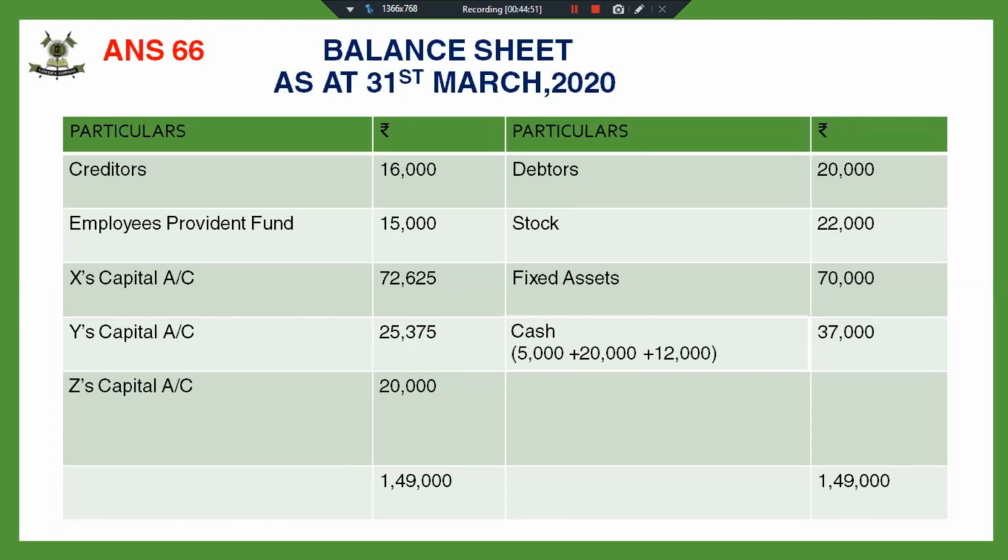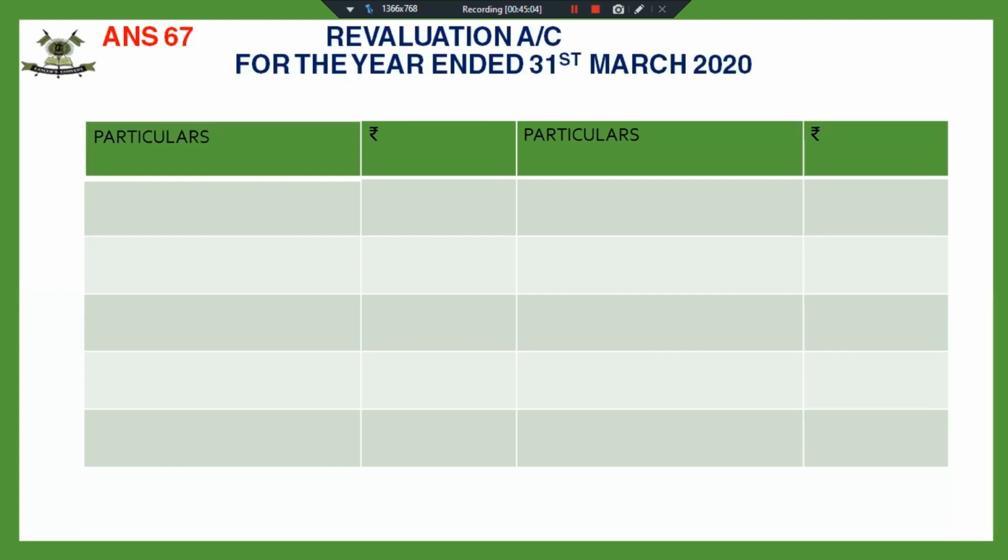I'll not be able to take the next question as this time is up. I'll be taking question number 67 next. I would like you to go through this question. I can discuss the important points in this question right now so that, on the same lines, you try this question. In the next class we'll be doing this question and one or two more questions of hidden goodwill, and then we will start with the capital adjustment, which is a very important part of this chapter.